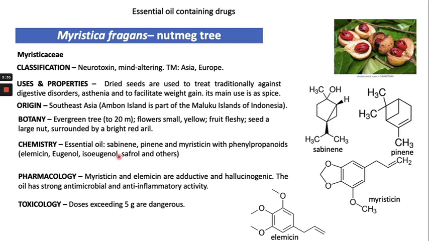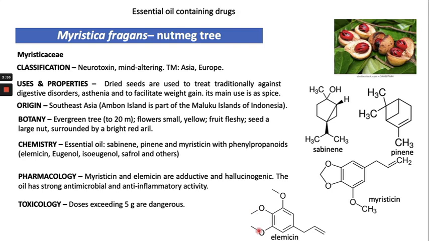The essential oil contains phenylpropanoids. The main compound is myristicin, and along with this, the essential oil contains sabinene and pinene, which are also monoterpenes, right?